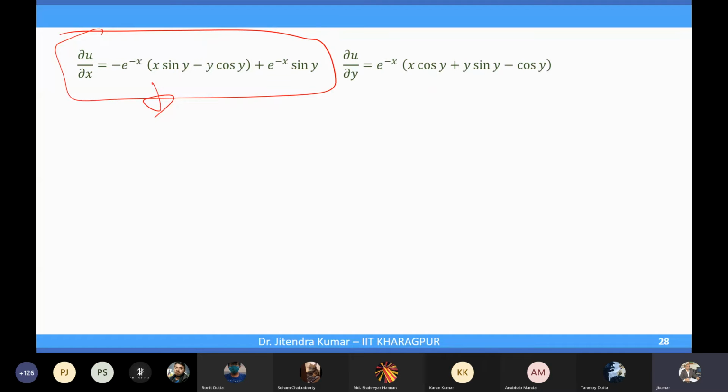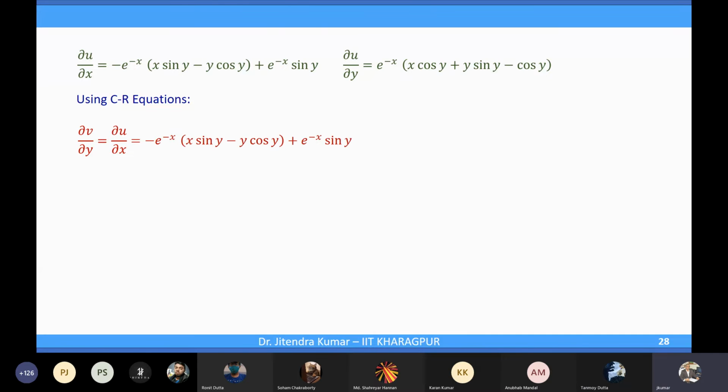Can someone tell me ∂v/∂y? So, I will use the CR equations. That means ∂v/∂y is equal to ∂u/∂x, correct? Which is given here already, as you mentioned. This is given, right?